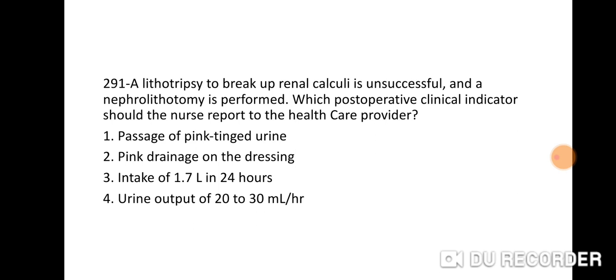Next question 291. A lithotripsy to break up renal calculi is unsuccessful and a nephrolithotomy is performed. Which post-operative clinical indicator should the nurse report to the healthcare provider? Option 1. Passes pink urine. 2. Pink drainage on the dressing. 3. Intake of 1.7 liters in 24 hours. 4. Urine output of 20 to 30 ml per hour.